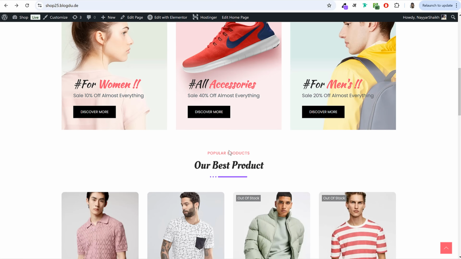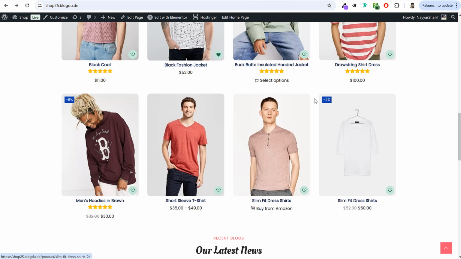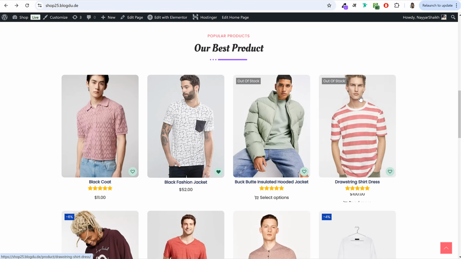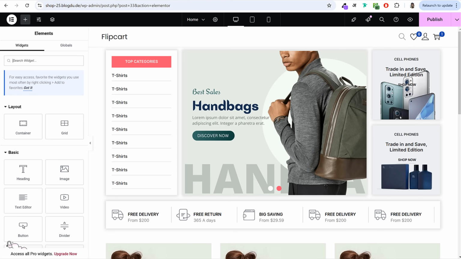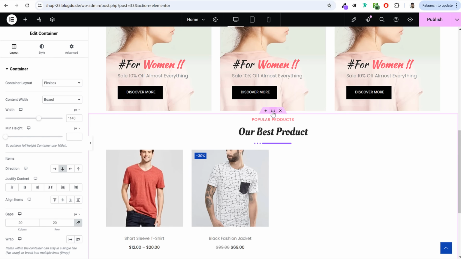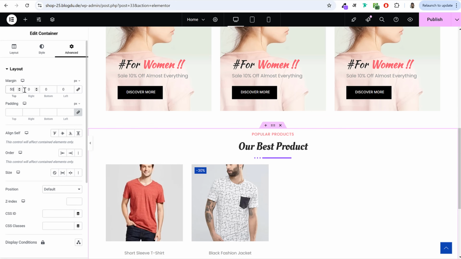Then finally, I want to add some spacing at top and bottom. The designing is left. You can see the corners are rounded and color and everything is different. A few more things are different, but we'll fix the designing later on. For now, I'll just click on edit container, the main container, go to advanced and add some padding at top. In fact, if you want, you can add some margin at top. So I'll add 50 pixels margin at top.